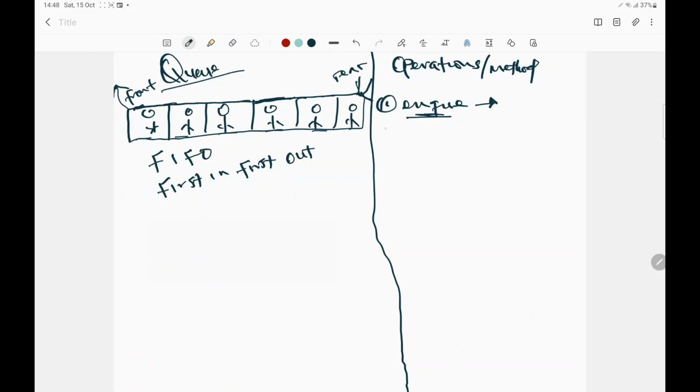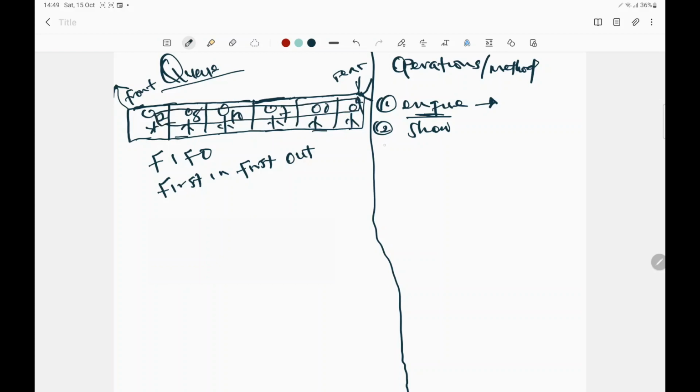Another type of operation wey we fit perform na show operation. So show operation go print or tell us all the elements wey dey inside the queue. Say for example, the data wey dey inside this queue no be human being again, na number. Say we come get 2, we get 8, we get 10, we get 7, we get 0, and we get 4. Right? So if we perform this show operation, e go tell us all of these numbers. E go print them out for us to see. All these numbers. Shey you get?